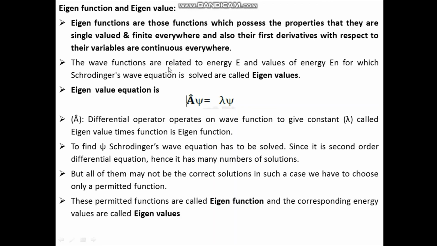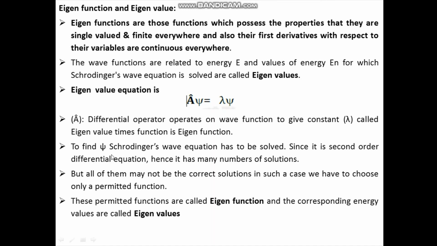The wave functions are related to the energy E, and the values of energy En for which the Schrodinger's wave equation is solved are called as eigenvalues. So for different values of n, where n is an integer, n is equal to 1, 2, 3, 4, etc., we are getting a set of energy values and they are called as eigenvalues. The eigenvalue equation is given by this, that is A is an operator. When it operates on a wave function psi, we get a constant lambda, and this psi is called as the eigenfunction.